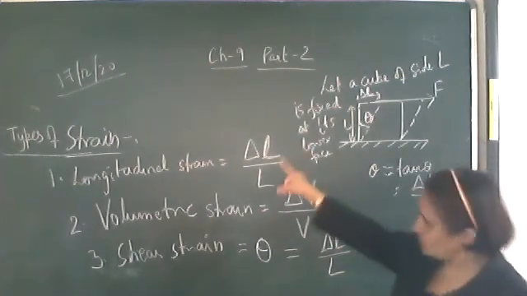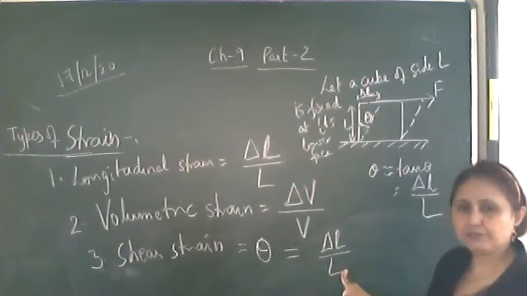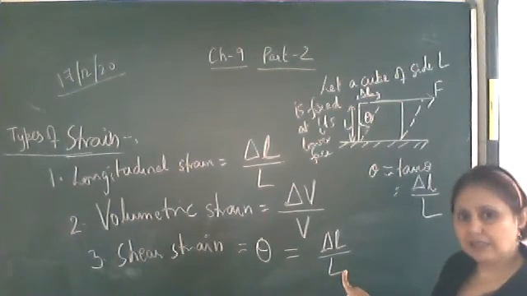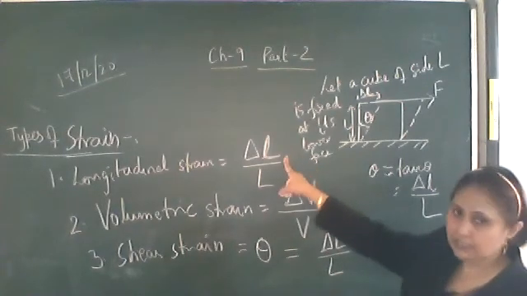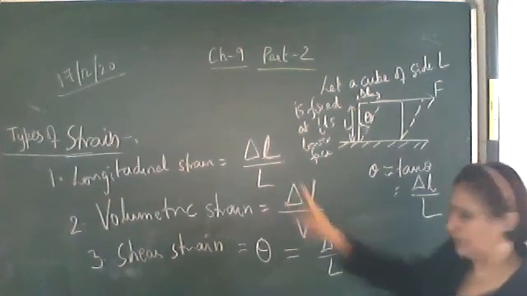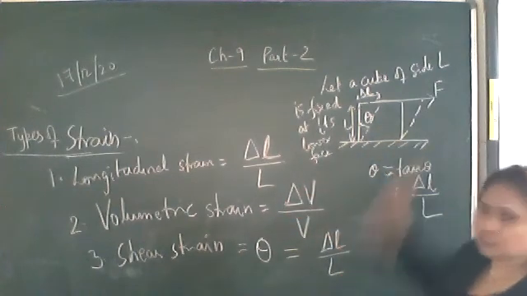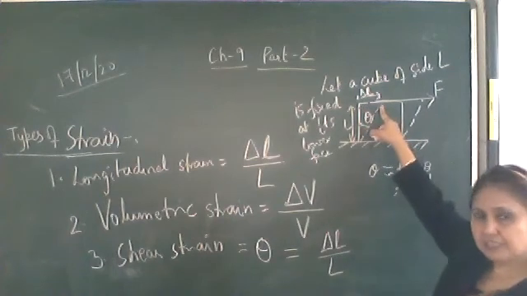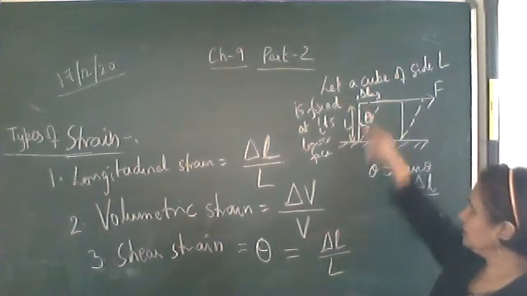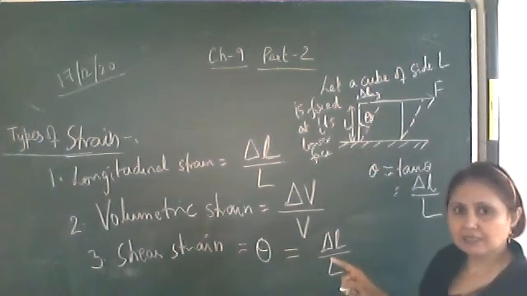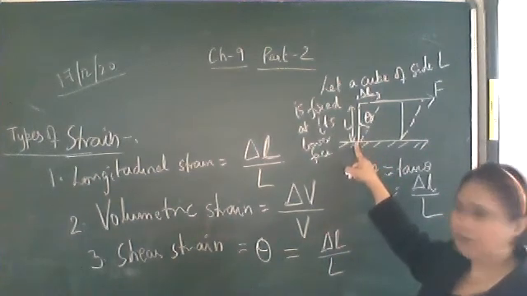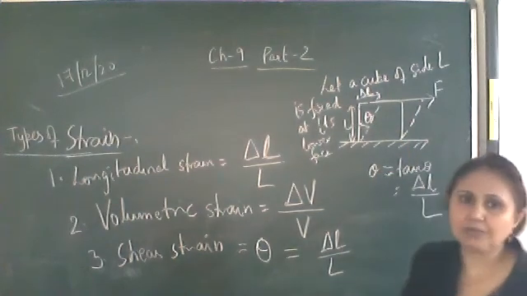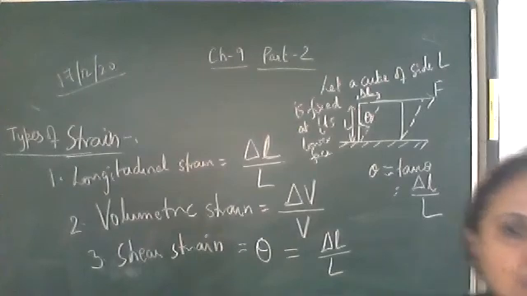This longitudinal strain is different from the shear strain. In longitudinal strain, it is a wire and the length of the wire increases, so the increase in length is delta L and the original length is L. Here the shape of the body is changing. By delta L the upper face is shifted, and as it is a cube of side L, this side is also equal to L. So delta L upon L measures this shear strain.